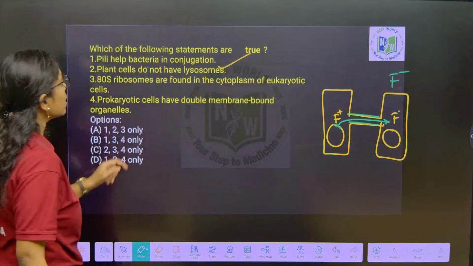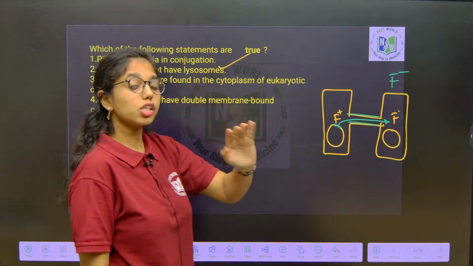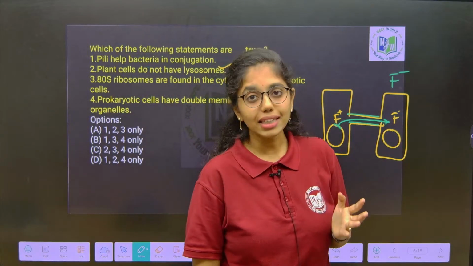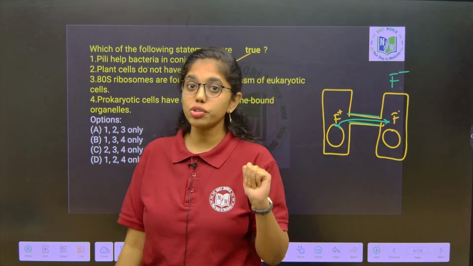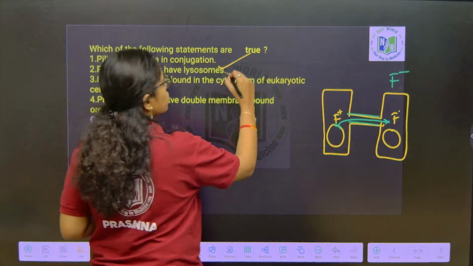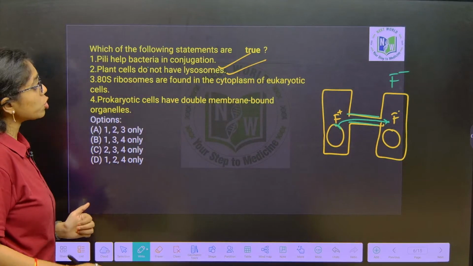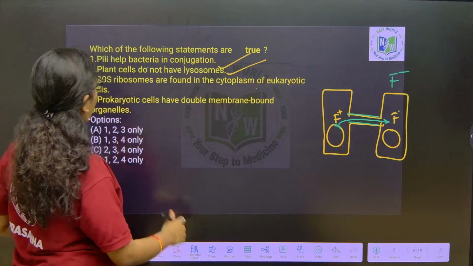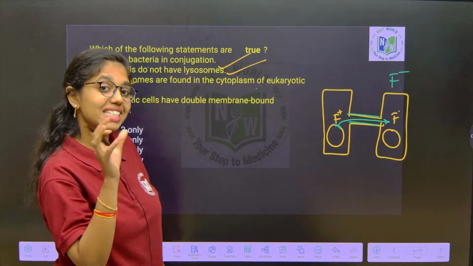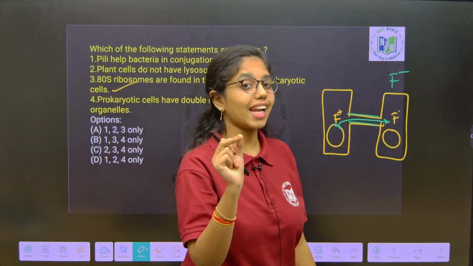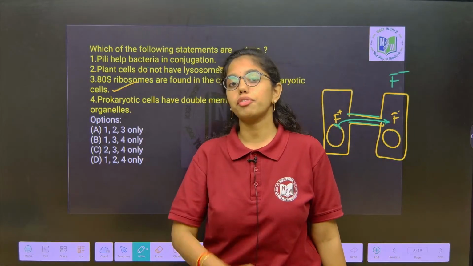Correct statement. Next, plant cells do not have lysosomes. That is wrong. Plant cells will also have lysosomes. All the types of lysosomes will be present: primary, secondary, autophagosomes, residual bodies, all the types of lysosomes will be present even in the plant cell. Next, 80S ribosomes are found in the cytoplasm of eukaryotic cells. True, 80S ribosomes are found in eukaryotic cell cytoplasm, whereas 70S ribosome is identified in eukaryotic cells' mitochondria and chloroplast.